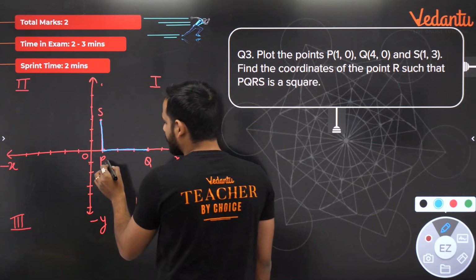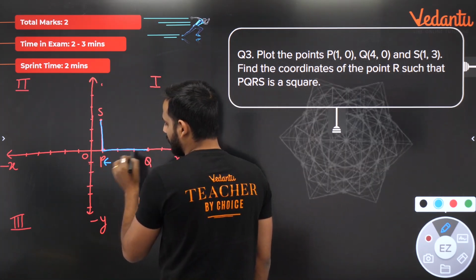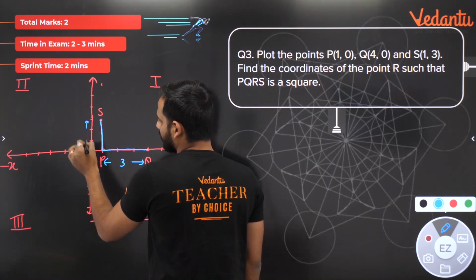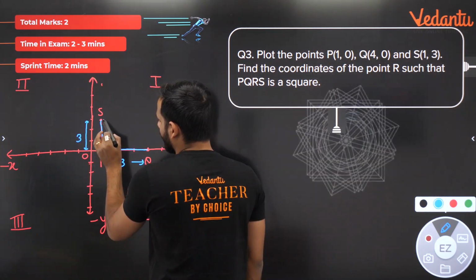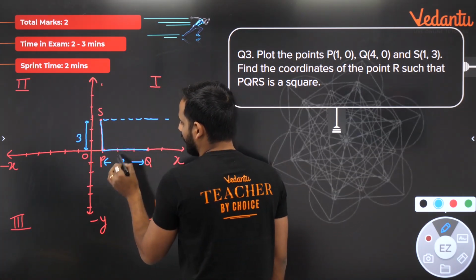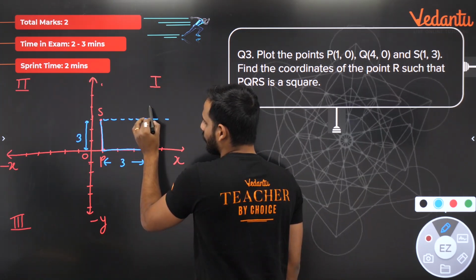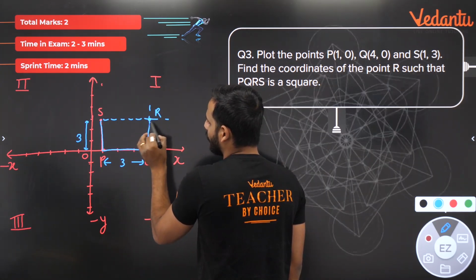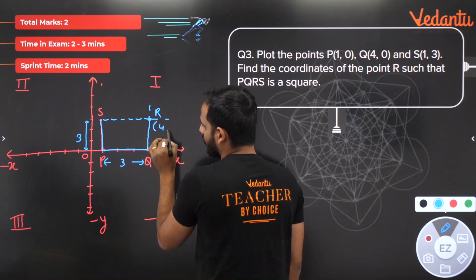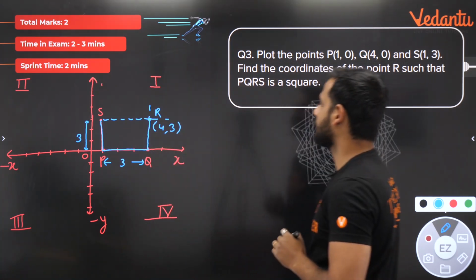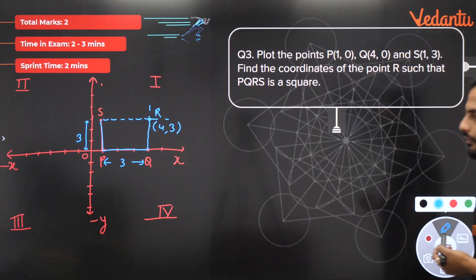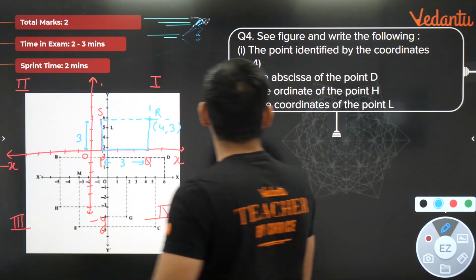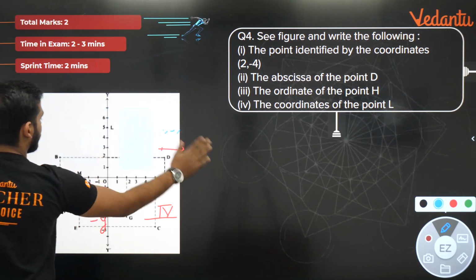Now see, the distance PQ: this is 1, this is 4, so 4 minus 1 is 3 only. And this is 0, this is 3, so it is again 3 only. So to get the square, I'll extend a line from S parallel to PQ, and from Q I'll extend one more line parallel to PS. Wherever these two intersect, that will be point R, and the coordinates of point R will be (4, 3). This is how you will get your square. Now see the figure; the figure is already given, so let us remove this part.